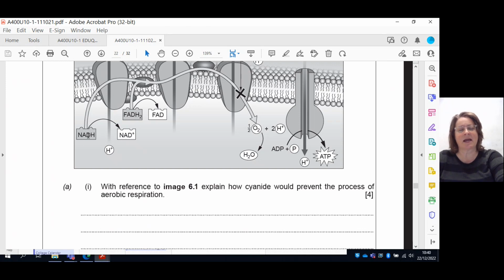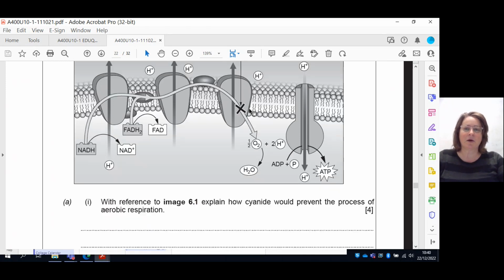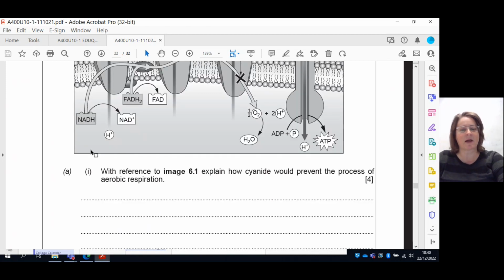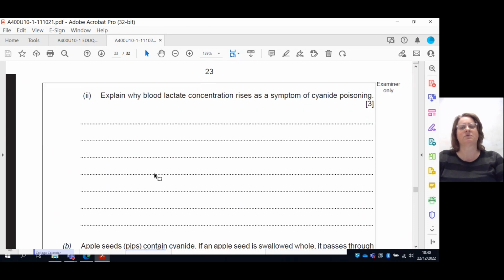Now, because that NADH cannot be dropped off in the electron transport chain, because that whole pathway has been blocked off by the cyanide inhibiting, that NADH needs to be oxidized in a different way. How does it do that? You will need to remember that we had pyruvate, which was made at the end of glycolysis.